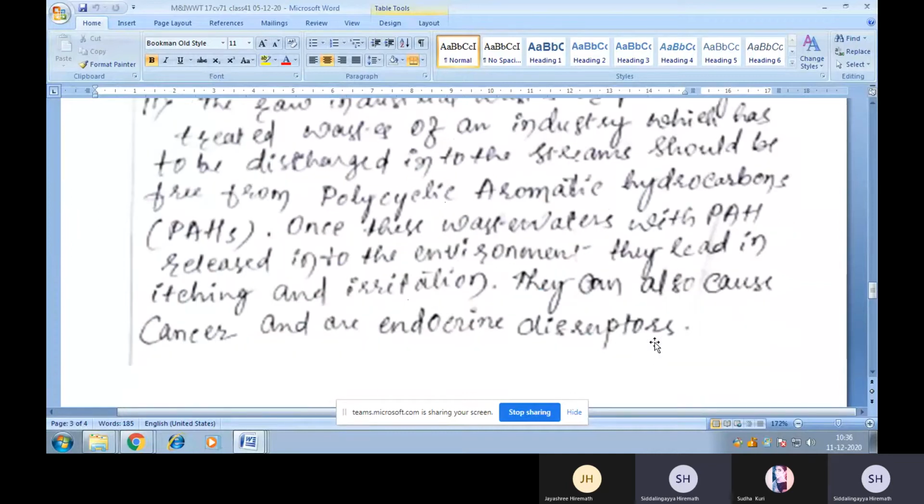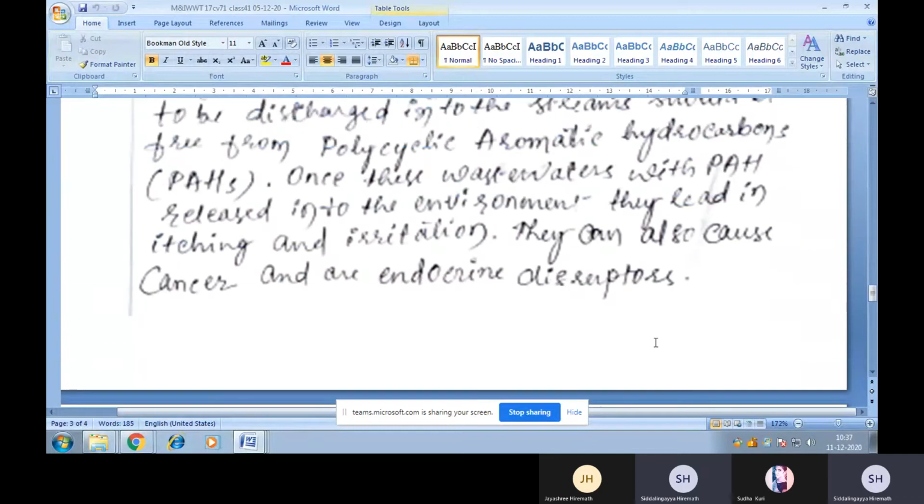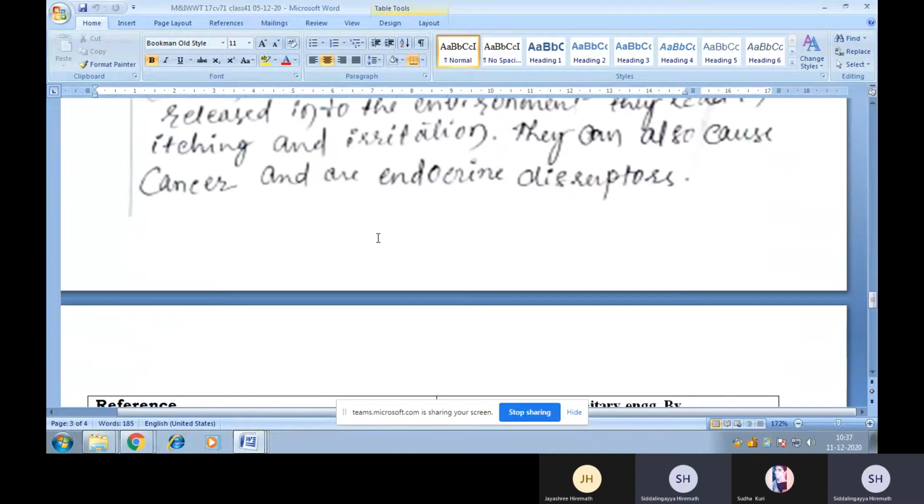They can also cause cancer and are endocrine disruptors, or it leads to cancer here. Understood? So this I can say is again in case of industrial wastewater or wastewater from nuclear power corporation.